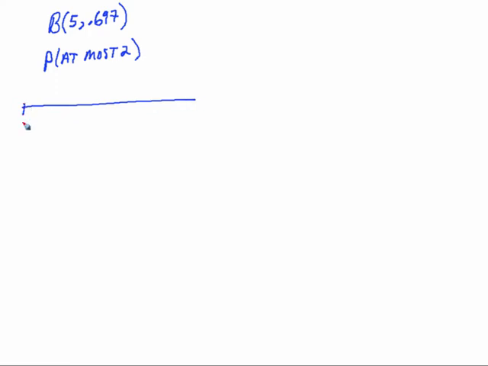All right, so our new model is binomial 5 by 0.697. In other words, our n is 5 now, but our probability of success has remained the same. And what they want to know is the probability of at most 2. Let's go ahead and do that number line again. That is going to make things a lot easier to see what they're asking for here. So it's 0, 1, 2, 3, 4, and 5. This is my x line here. These are the values the random variable can take on. Remember, it's counting the number of successes out of 5 trials.